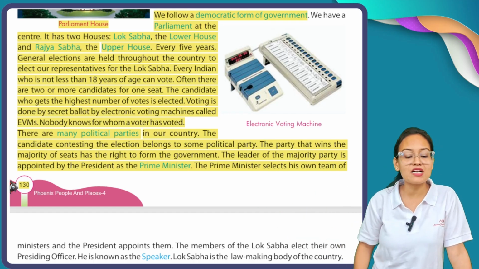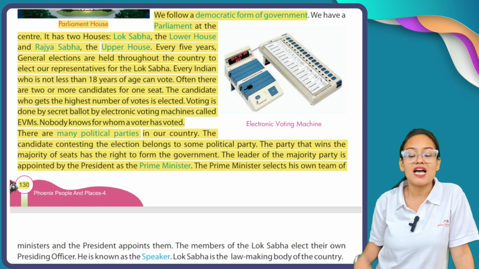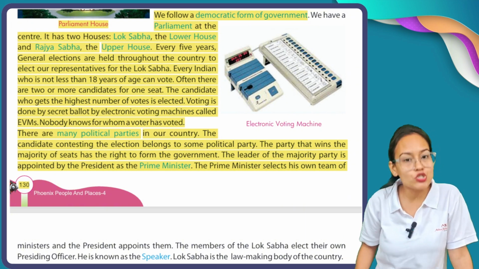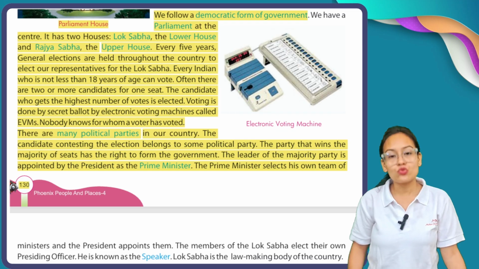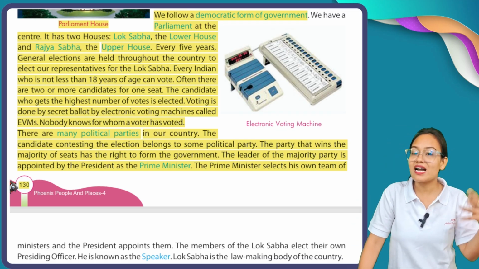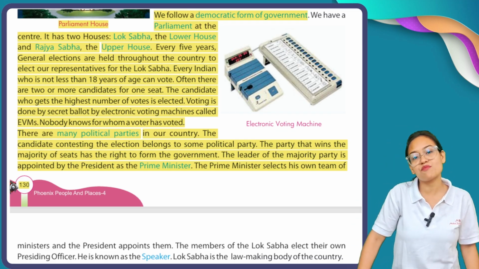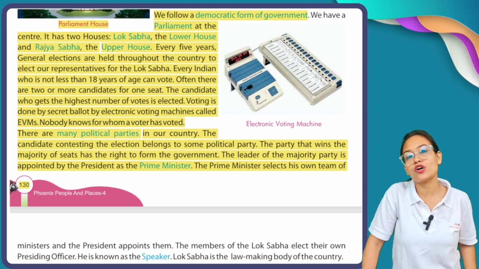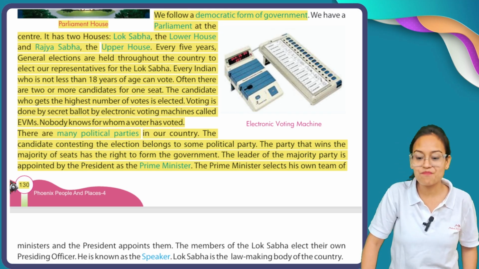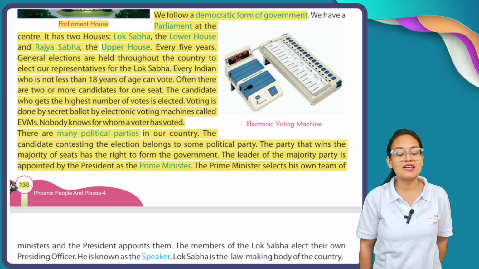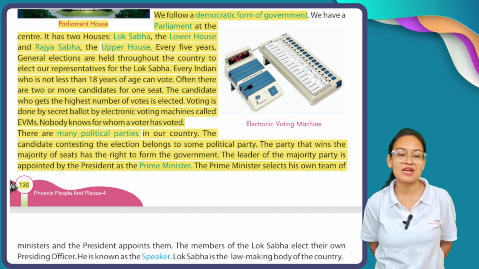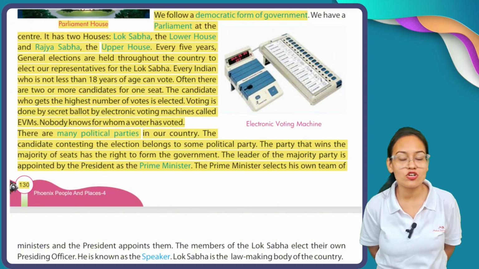The party that wins the majority of seats has the right to form the government. So the party which owns the largest number of seats gets the full authority to form a government. The leader of the majority party is appointed by the president as the prime minister. Now who becomes prime minister of our country?